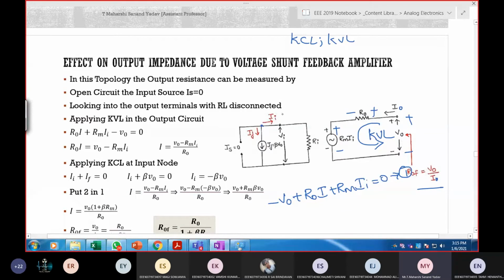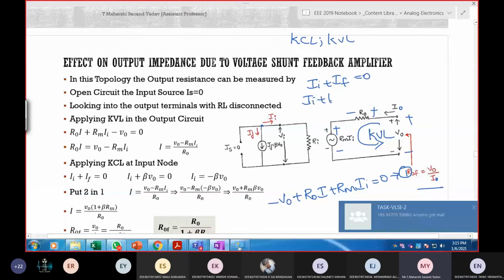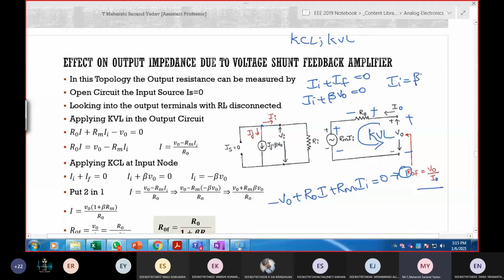IS is 0, so II plus IF equals 0, because both are leaving. What about IF? IF is beta times V out. So II can be written as minus beta times V out. Next, you can substitute that equation for II here and solve.